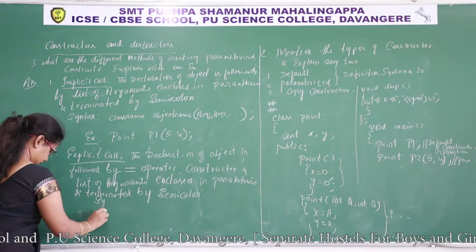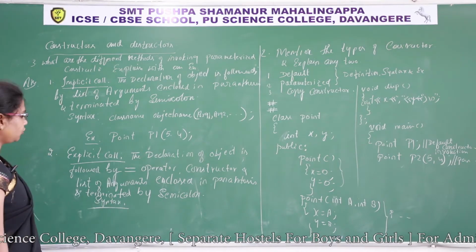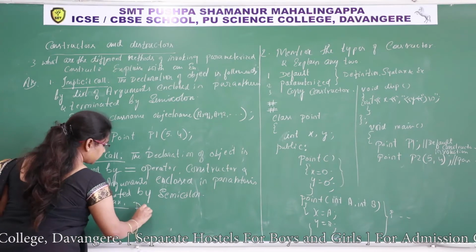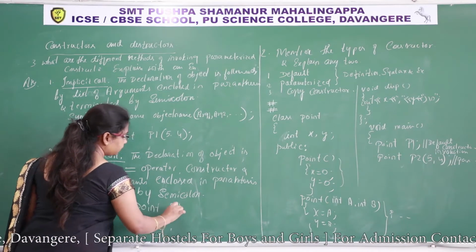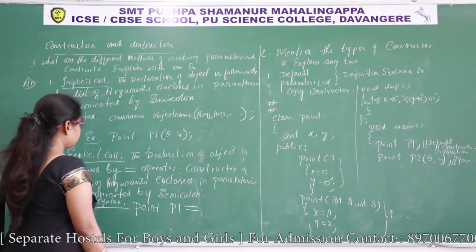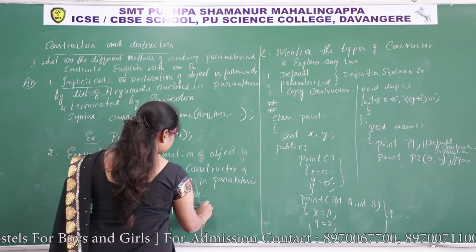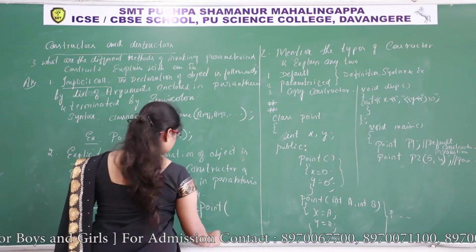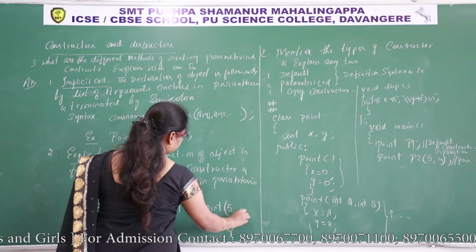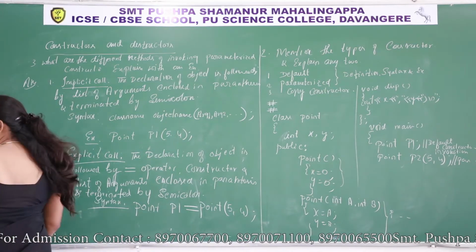Syntax. So the declaration of object, how to declare object? Class name, point P1, is equal to assignment operator, constructor means point, open parenthesis, list of arguments 5, 4, semicolon. Sorry, this is syntax, no?